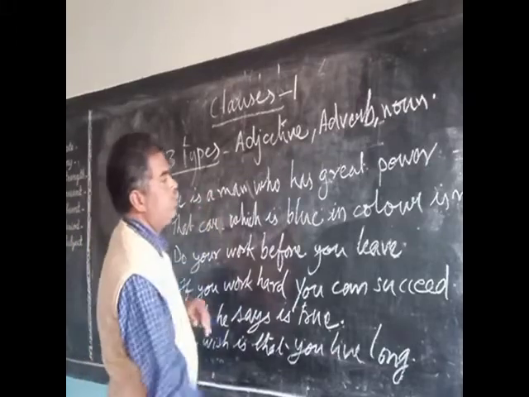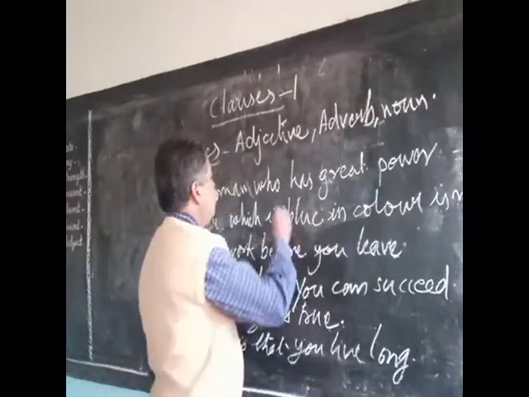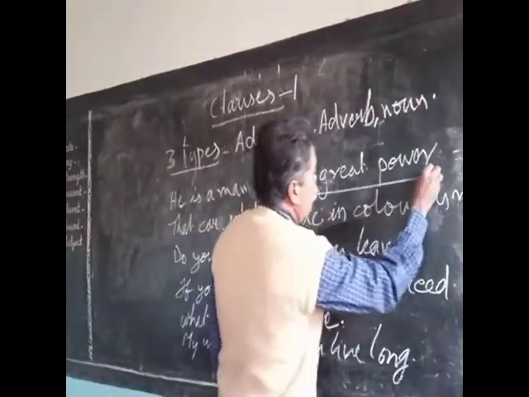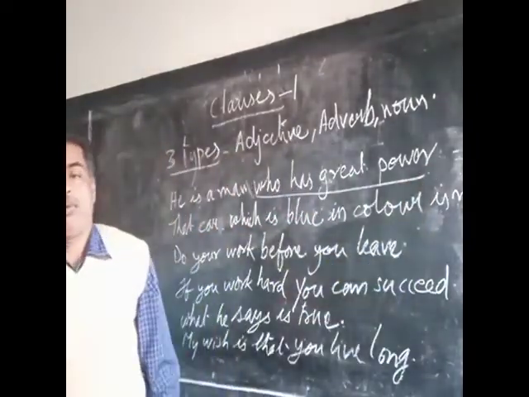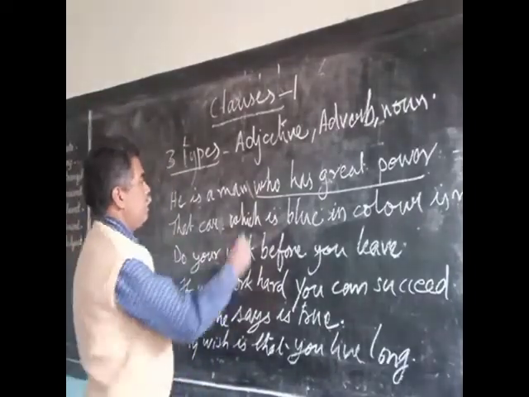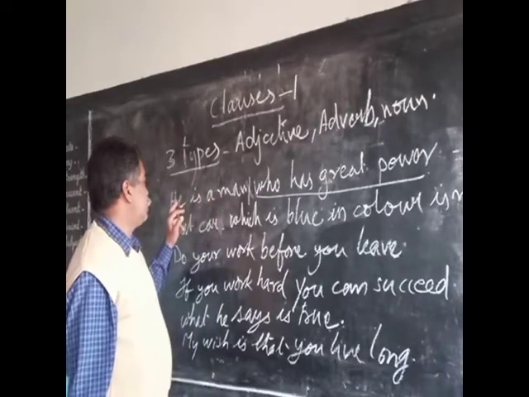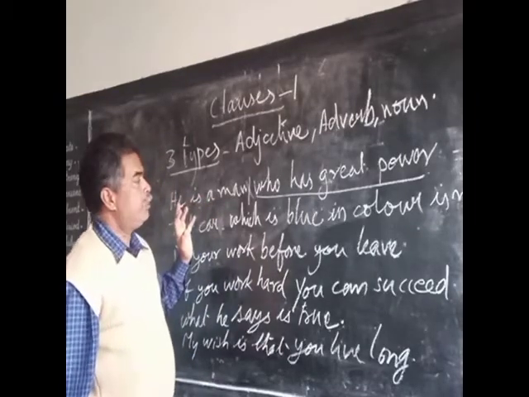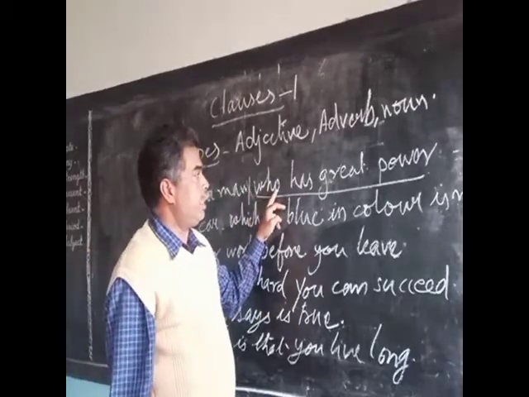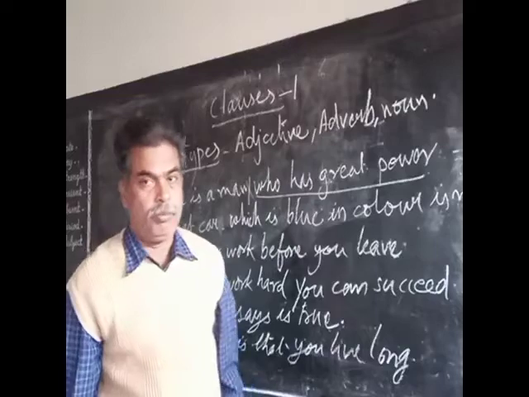He is a man who has great power. Who has great power? He is a man. There are two clauses actually. He is a man, one clause: there is a subject, there is a finite verb. Here, who is the subject and has is the verb. So this is another clause.